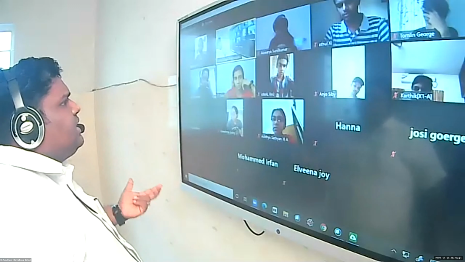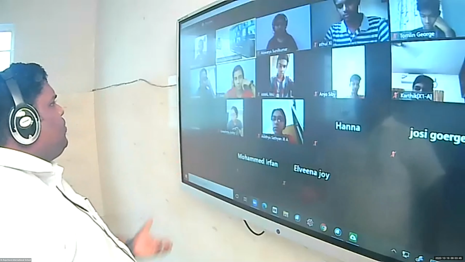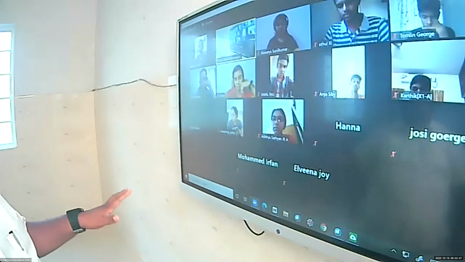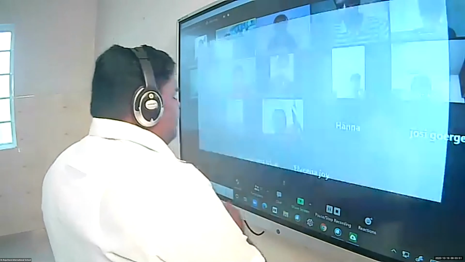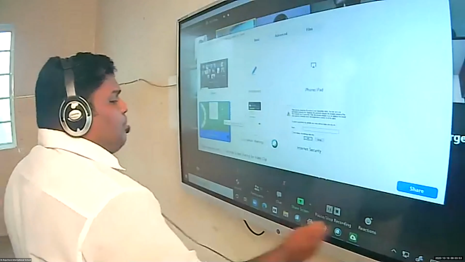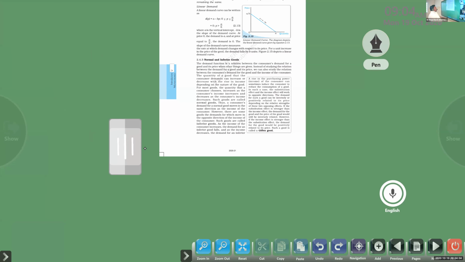Okay, next one, advertisements. That also is able to make changes in the demand for a commodity. A number of factors are there. Here we want to understand that the elasticity of demand for a particular commodity will change, and it will come to the older position also. There are a number of factors directly connected with demand for a commodity. So we discussed about normal goods.